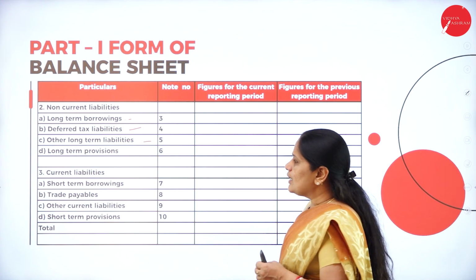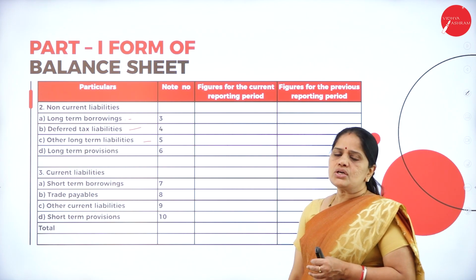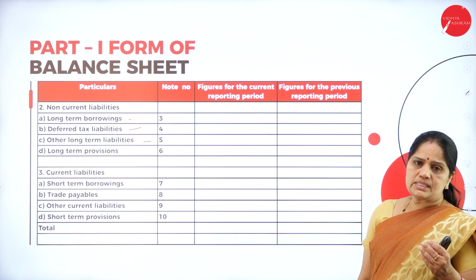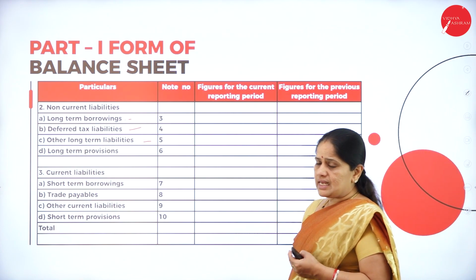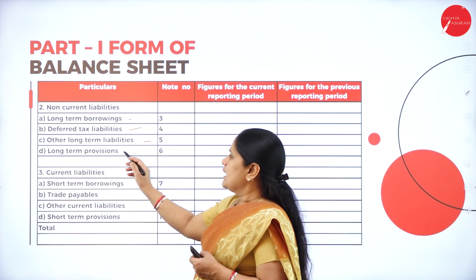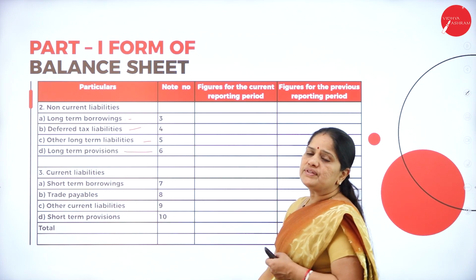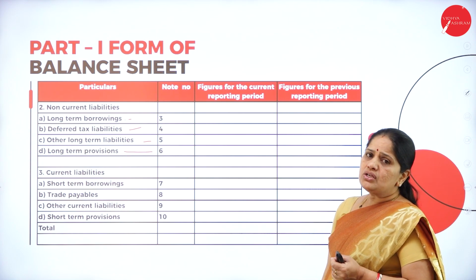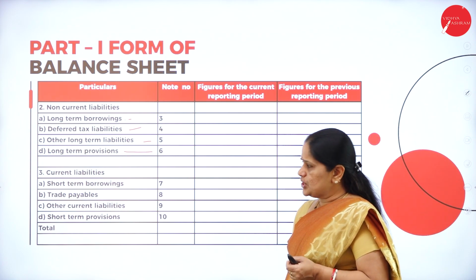Then other long-term liabilities. Under other long-term liabilities, you can always show the bank loans, etc. And then long-term provisions. Now, what are the provisions which the company has made? All those provisions can be shown here.